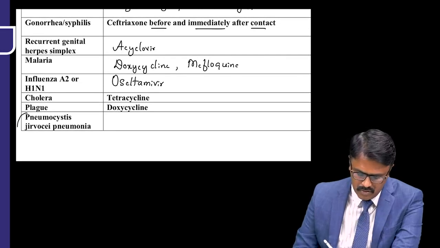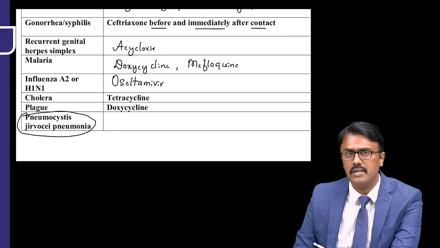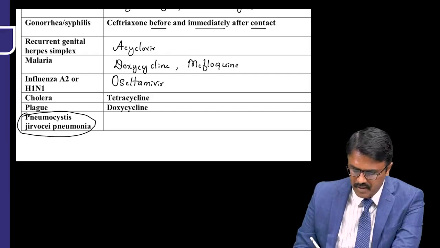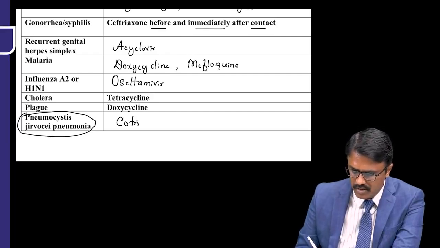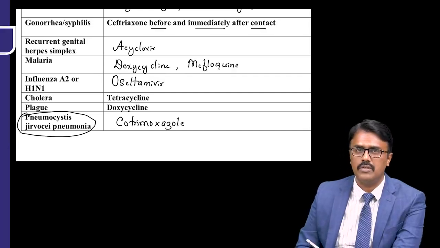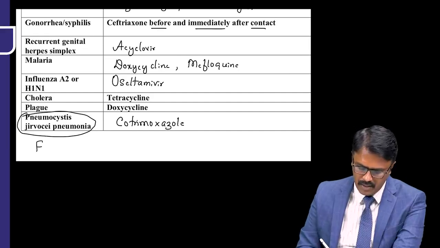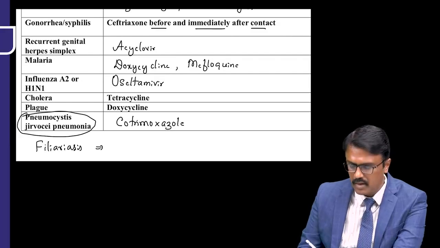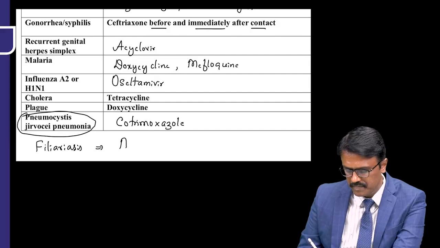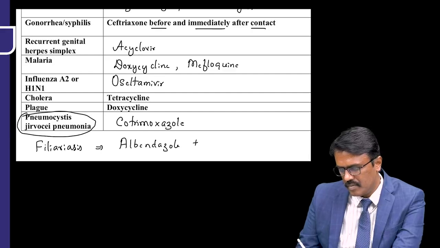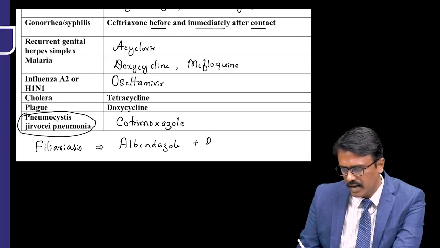But most of your exam questions will be on Pneumocystis jirovecii because it's an opportunistic infection in HIV patients. So the drug of choice is cotrimoxazole. Cotrimoxazole is the drug of choice. Now, if there is outbreak of filariasis, then they will ask you the mass chemoprophylaxis is given with albendazole plus you can add DEC or you can give ivermectin.